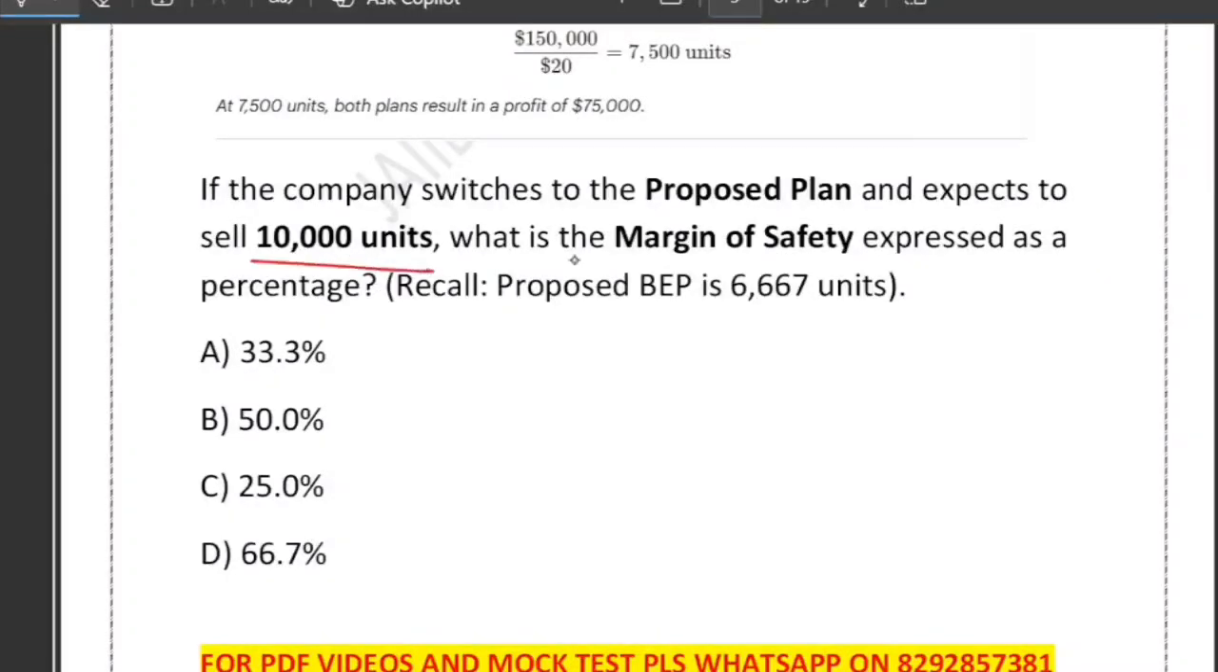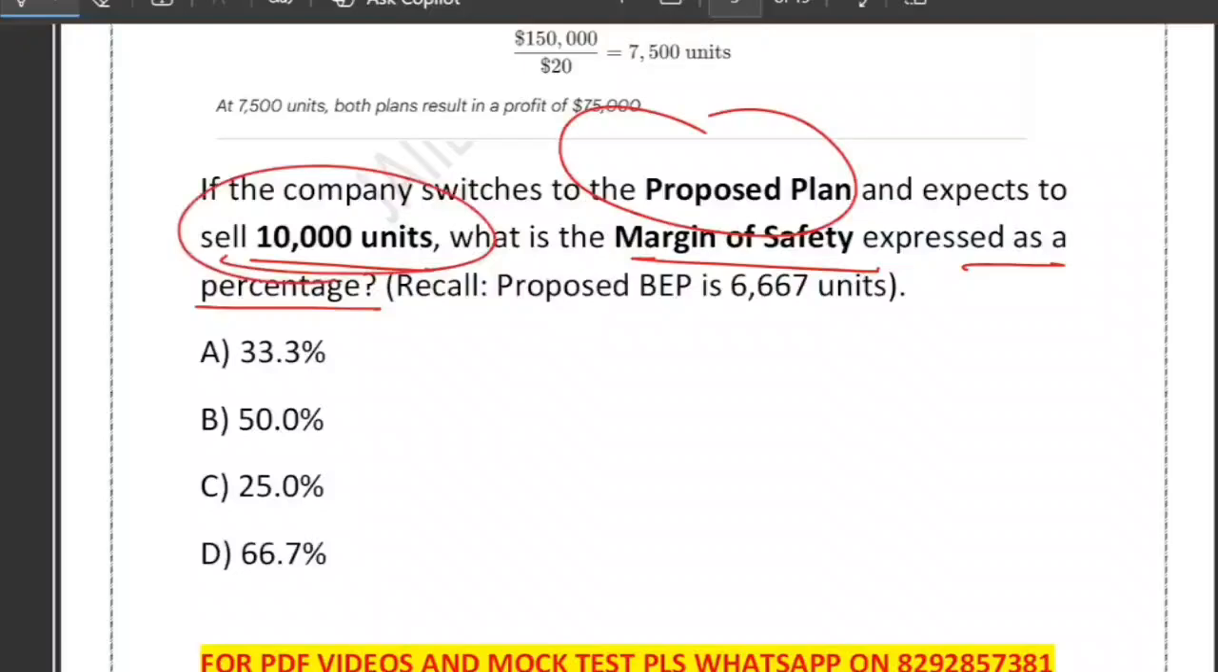Now the third question of the same case study is, if the company switches to the proposed plan and expects to sell 10,000 units, what is the margin of safety? Express as a percentage. So again, this question is about margin of safety. In this question, the company has switched to the proposed plan, and now budgeted sale is 10,000 units. Break-even point is 6667 units.